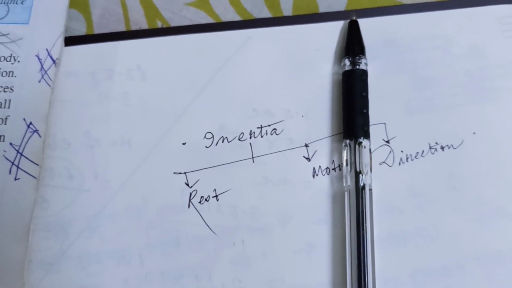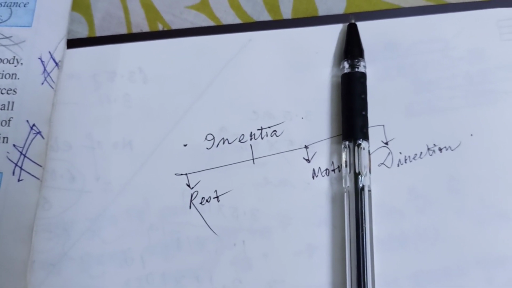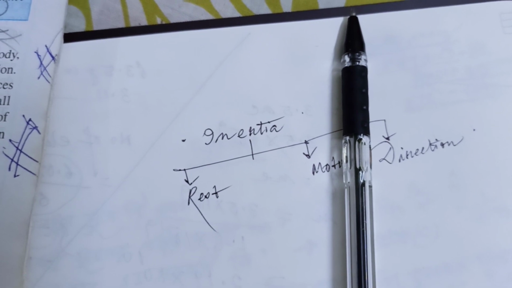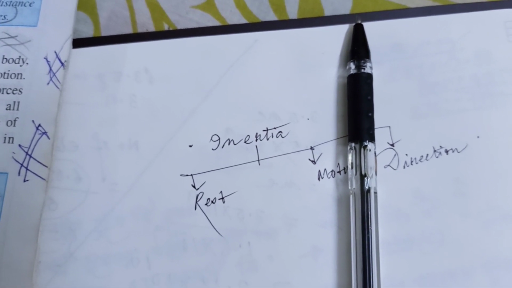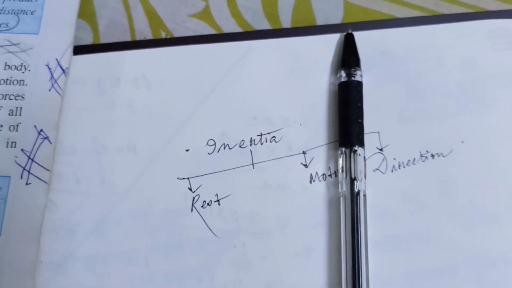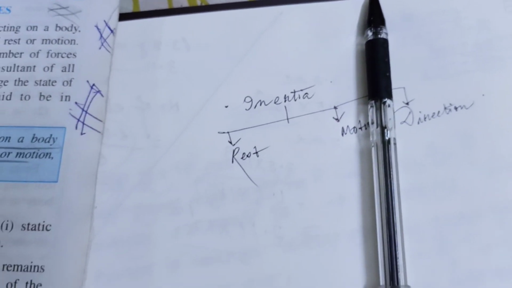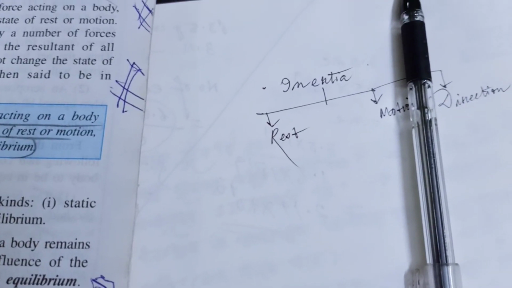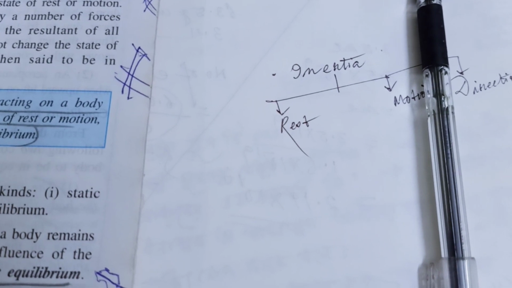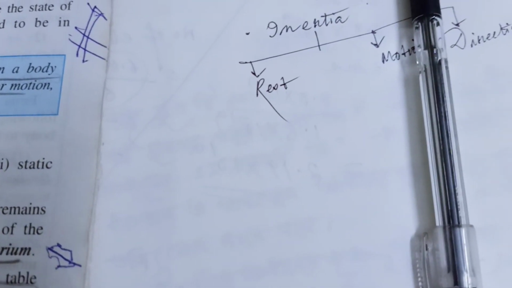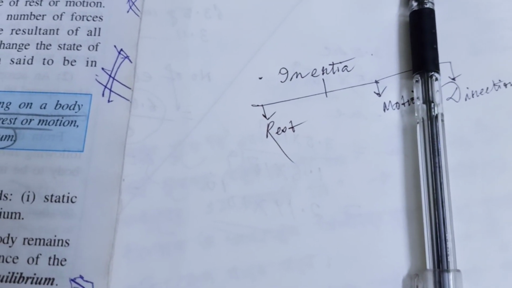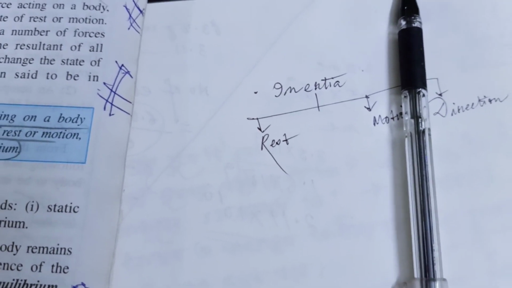So what is rest? A body is said to be at rest when it doesn't change its position with respect to some reference frame. A body at rest may seem to be in motion with respect to another frame.